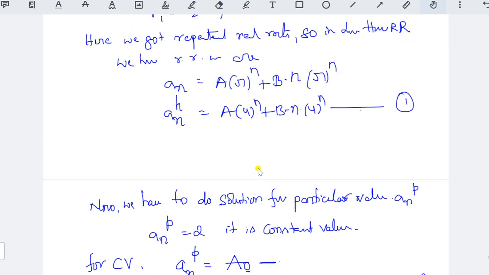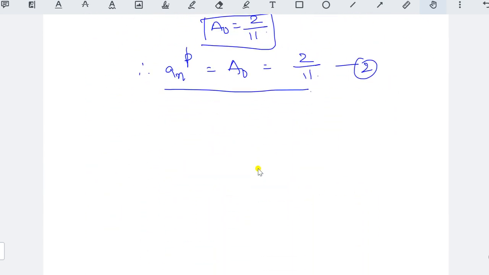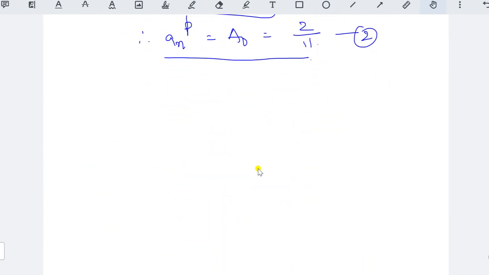The first equation is what? a_n^(h). Now combine these two. Okay. Because we get a_n equal to a_n^(h) plus a_n^(p).